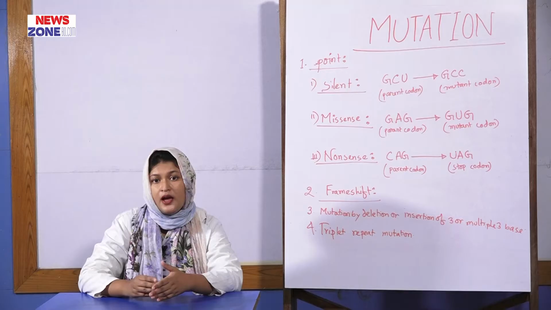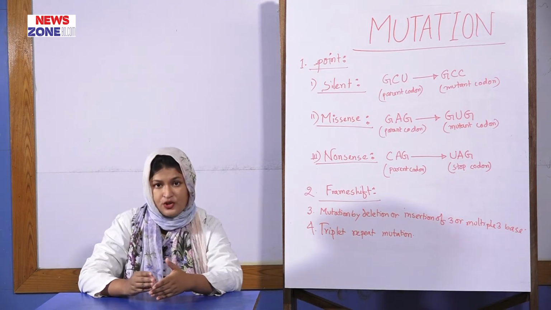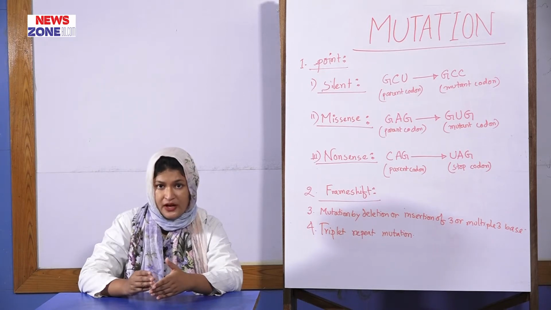Now we will discuss the classification of mutation. Classification is divided into 3 categories: genomic mutation, chromosomal mutation and gene mutation. Genomic mutation is characterized by alteration of the chromosome number, where there is loss or gain of a chromosome in the genome. In chromosomal mutation, there is alteration in the chromosome structure, either deletion, insertion or translocation. Normally, chromosomal mutation and genomic mutation are less frequent because of a low survival rate.